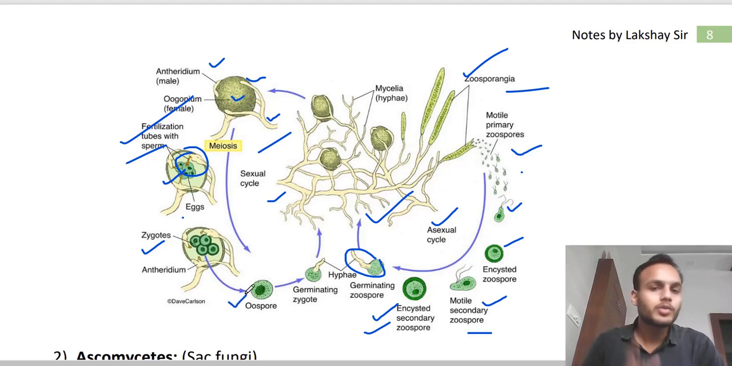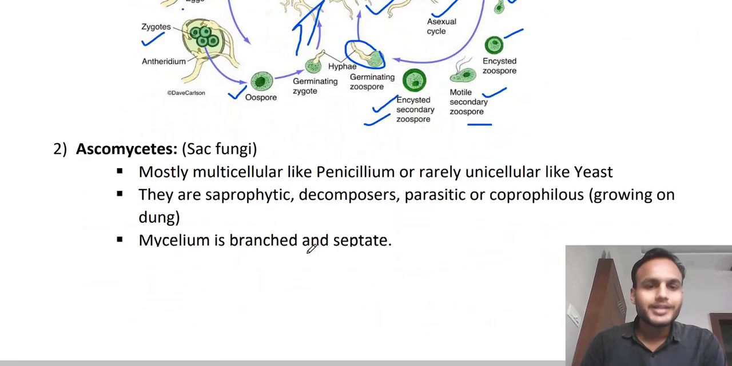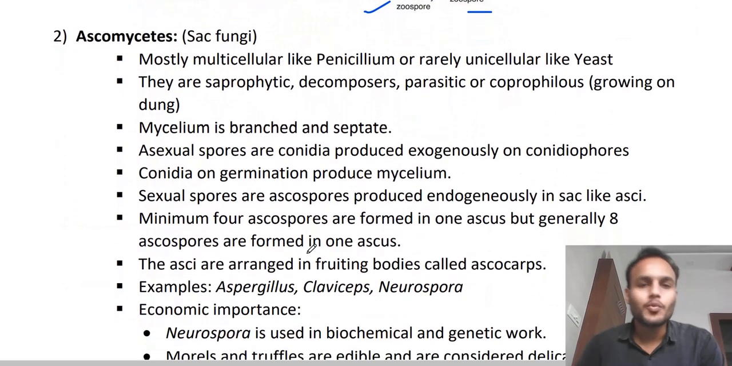We have talked about it, oospore. And oospore on germination again gives rise to mycelium. Right? Clear? So this is the general cycle. Clear? Next is the Ascomycetes.